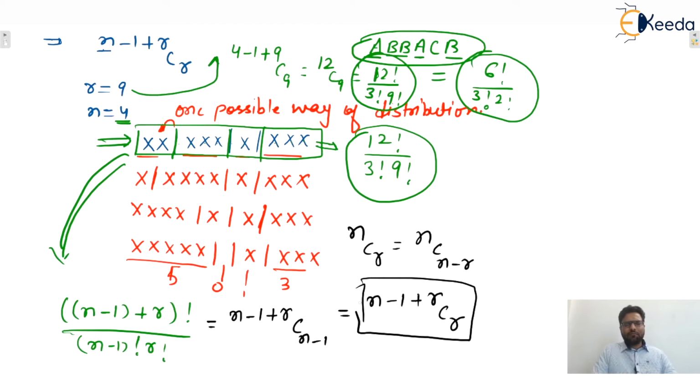Okay. Different varieties of questions will be there based on this formula. Various problems will reduce to this particular formula. So this one is one of the magical formulas of distribution. But remember guys, the restrictions are: the objects must be identical and the boxes or persons or groups must be distinct. Then only this formula is applicable. So we'll see a variety of questions based on this particular topic, isn't it? So write down the first problem.